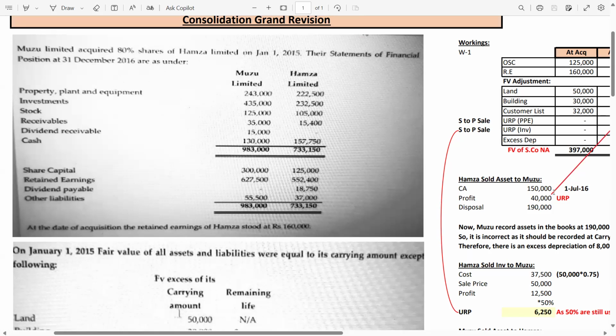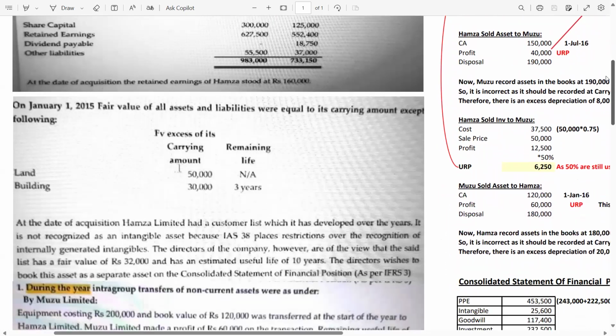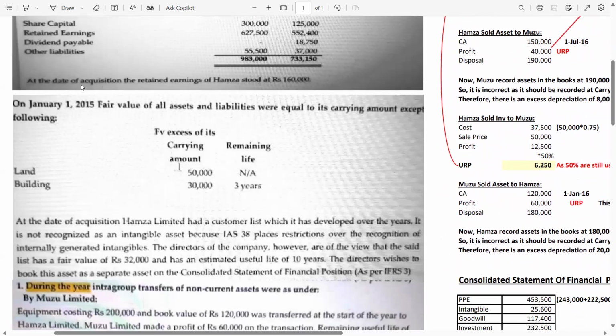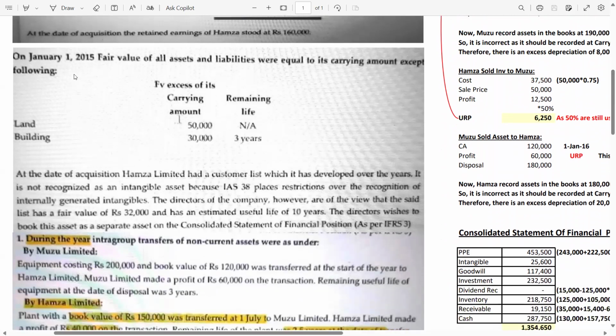After that, at the date of acquisition, the retained earnings of H stood at rupees 1,60,000. So the acquisition date retained earnings is 1,60,000. Now we have other adjustments. On Jan 1st, 2015, fair value of all assets and liabilities were equal to their carrying amount except the following.